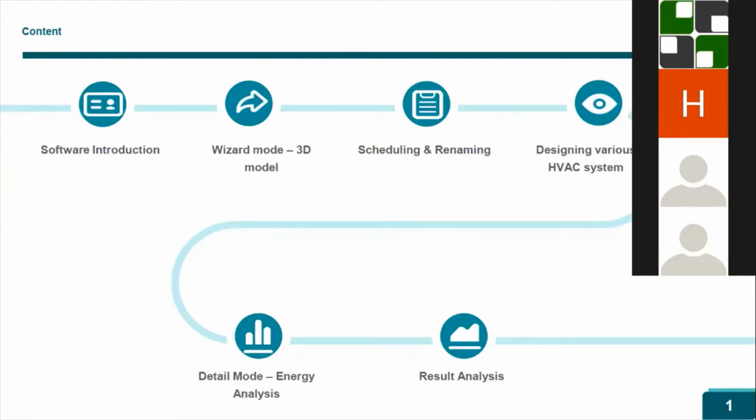Once wizard mode is completed, it has to be taken to detail mode. In detail mode, most of the inputs will be the equipment loads, in which the lighting and the equipment loads will come. Plus additionally, last and most important, the HVAC system.